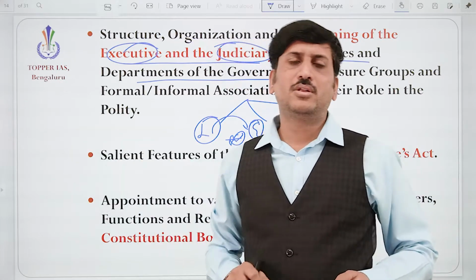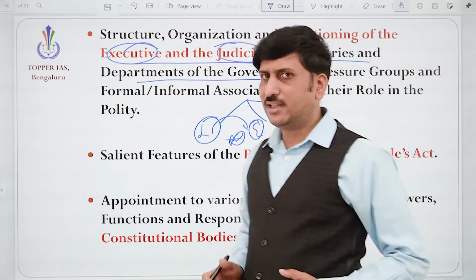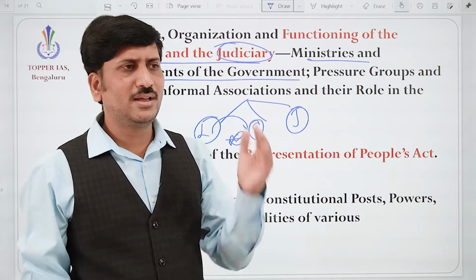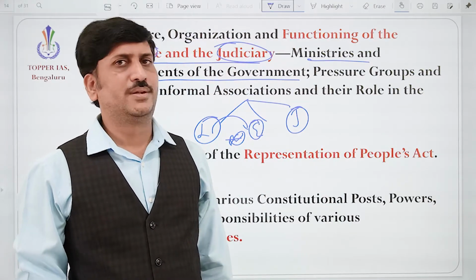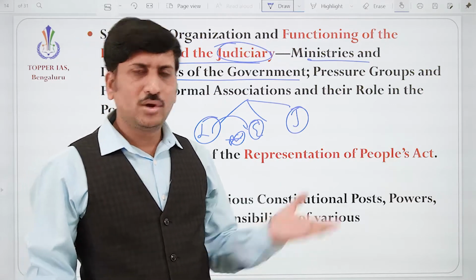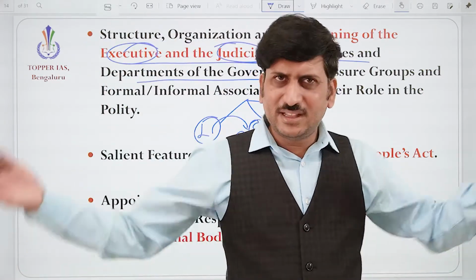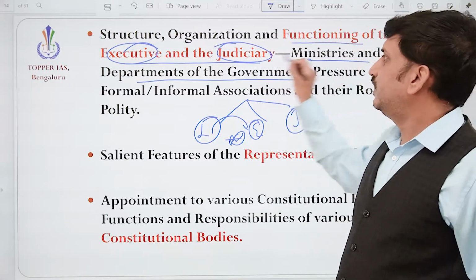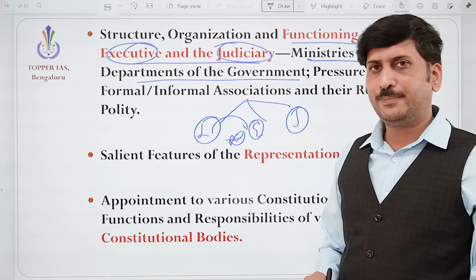Or should it also say, okay, please run the CNG buses because pollution is increasing in Delhi? So it's a judgment, a direction given by the court. Is it correct? Because it is the duty of the executive. Is this interference okay or not okay? Correct? All this, the functioning of the judiciary, we need to understand. Fine.